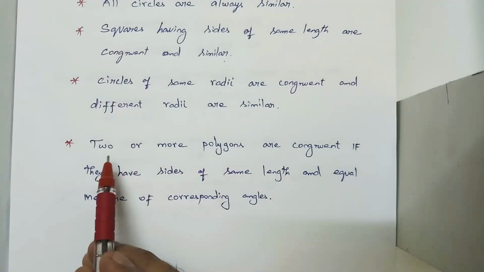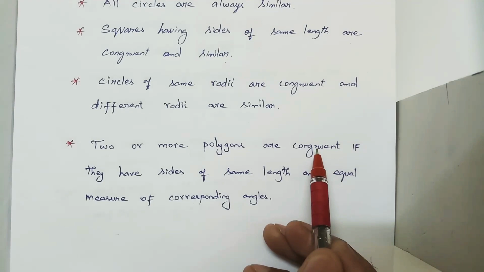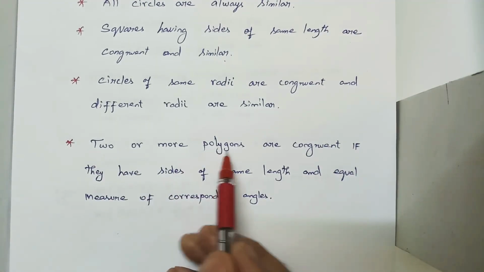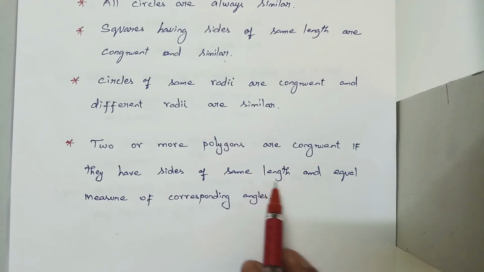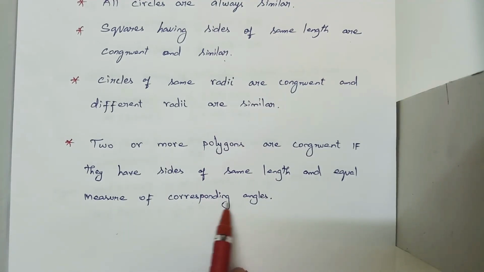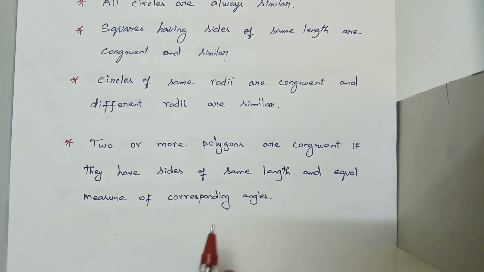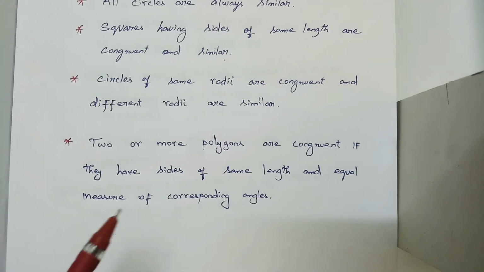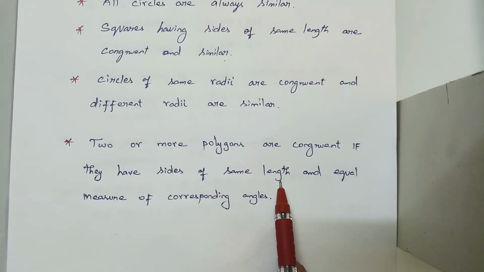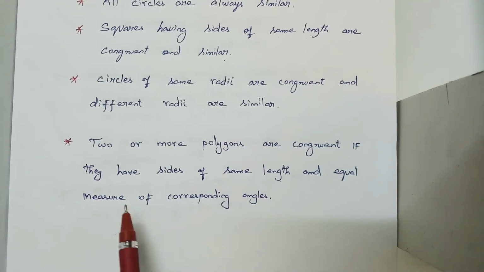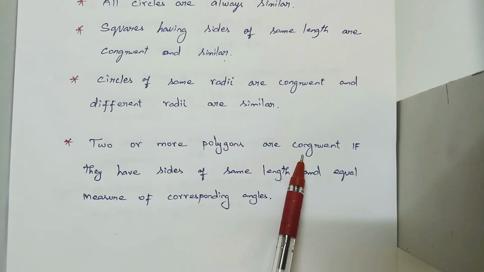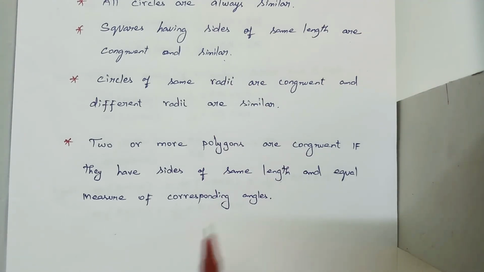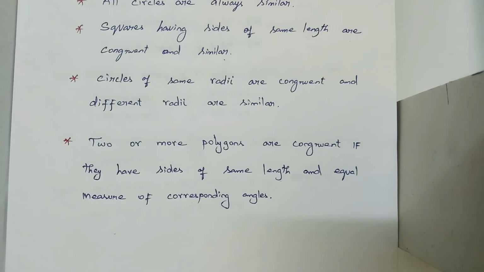The last one is that two or more polygons are congruent if they have sides of the same length and equal measures of corresponding angles, like ASA, angle side angle, where the angles will be equal. So when the two triangles have the same length and the corresponding angles are also equal, then only the two polygons will be congruent. Understood? So today just read the introduction part of the triangles alone, right.